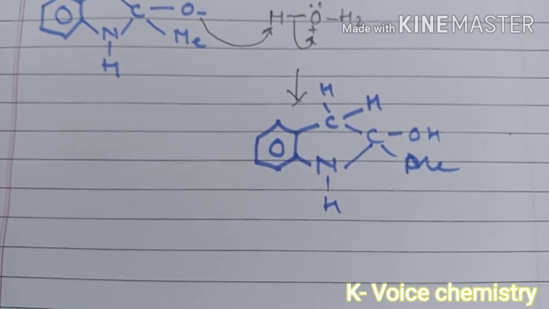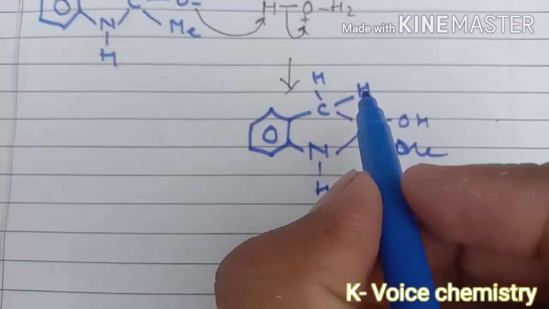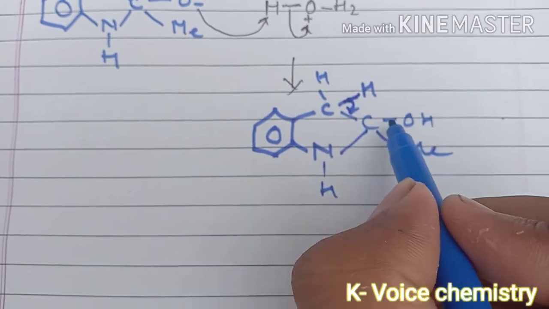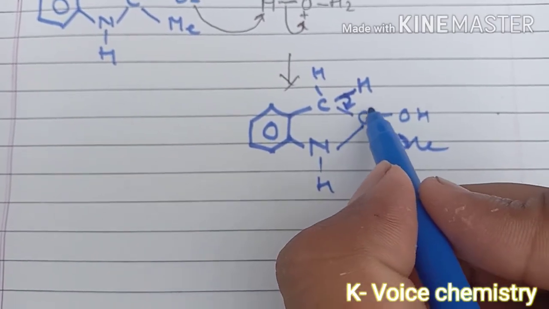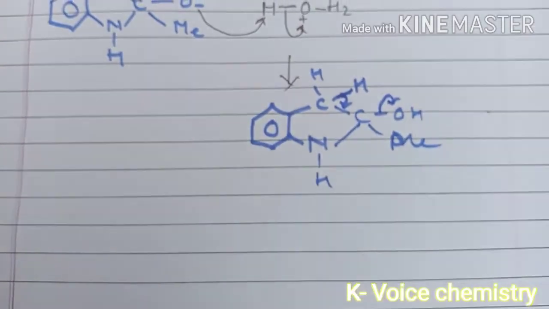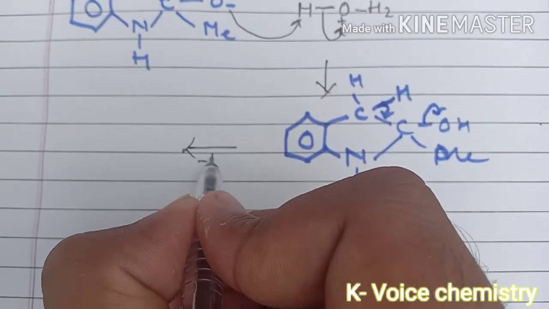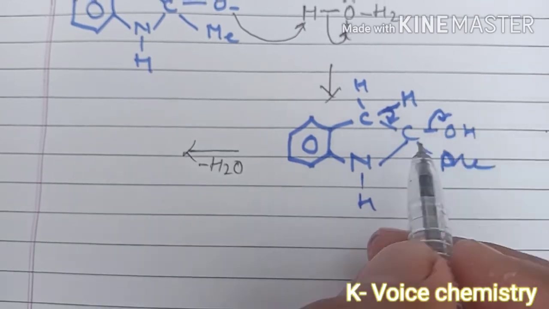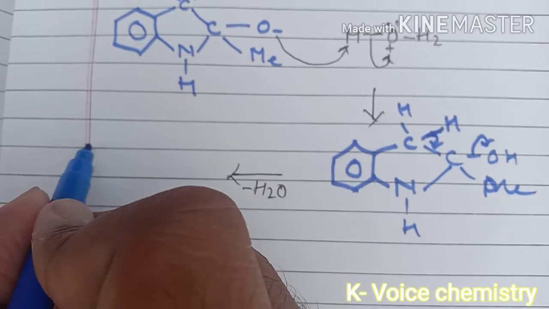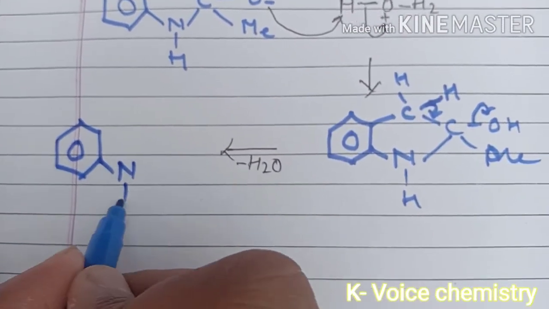Now basically there will be elimination of a water molecule. See how this bond will shift here, and as a result this carbon is not allowed to make 5 bonds, so this OH will be set free. The water molecule, this H and this OH, is eliminated, and we arrive at the final structure, something like this.